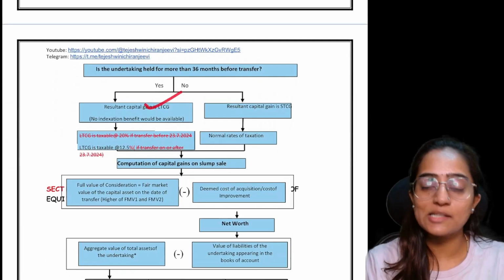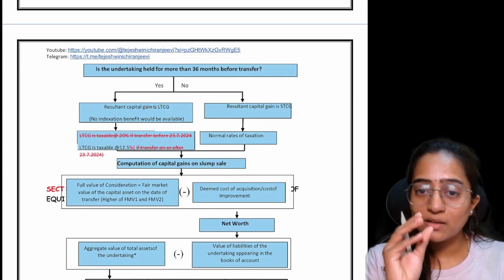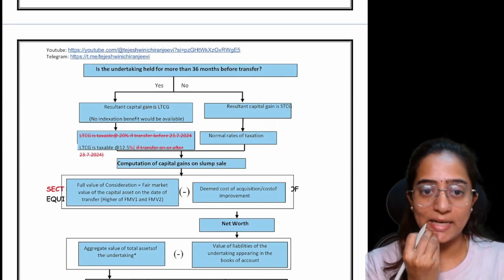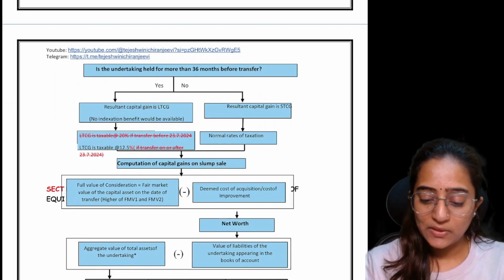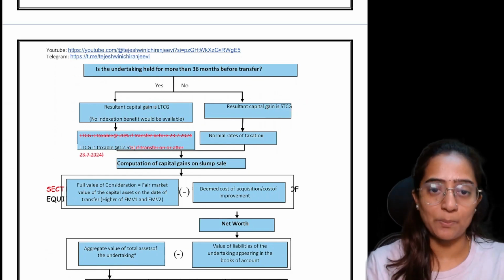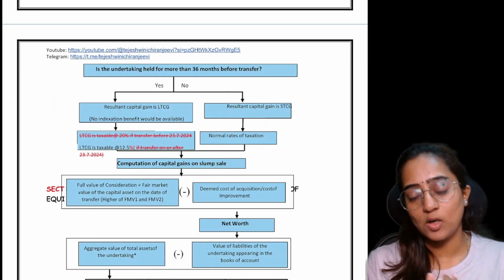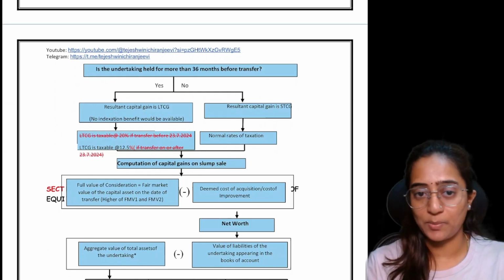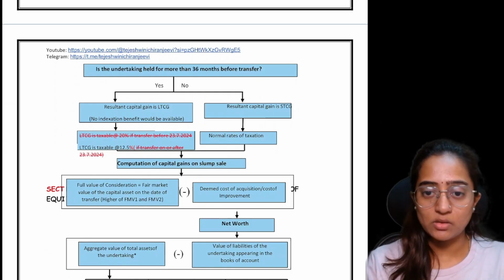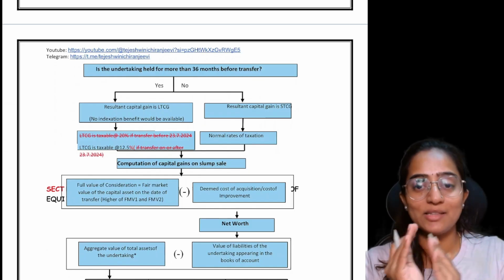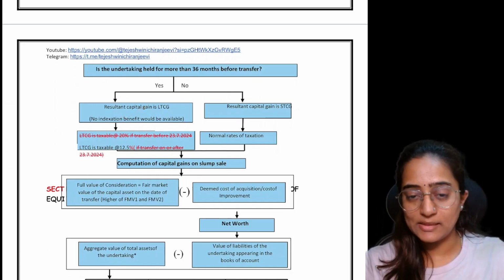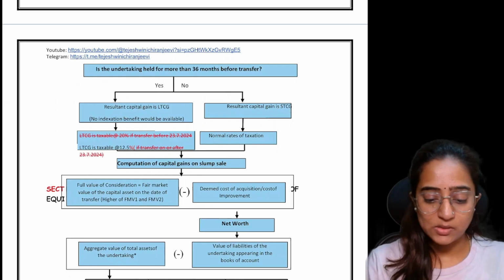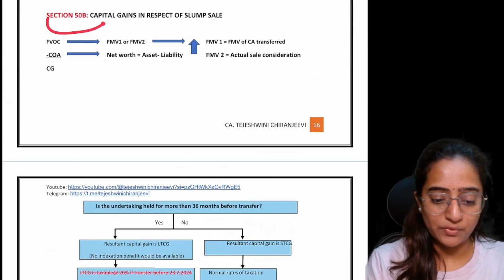Yes, it is still treated as long-term capital gain. If that undertaking is held for a period less than 36 months, then the gain arising out of that will be considered short-term capital gain. Understood? Greater than 36 months, long-term; less than 36 months, short-term. That is what this entire point of section 50B is about.